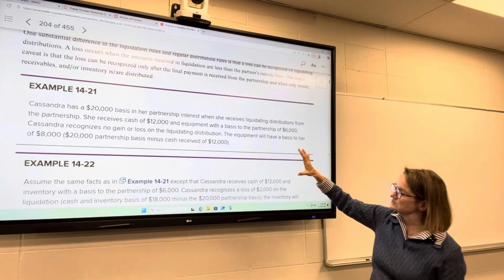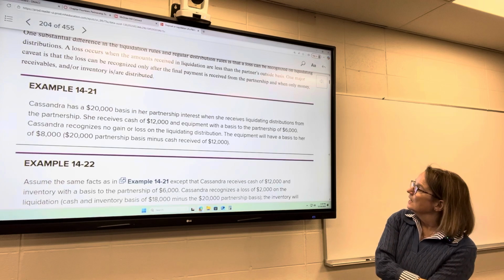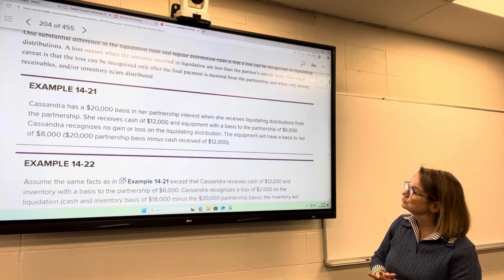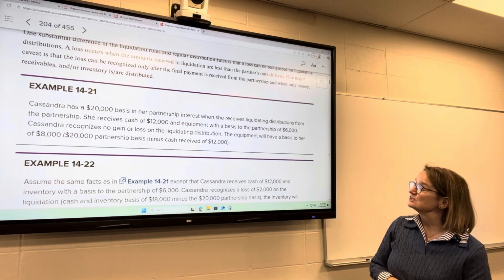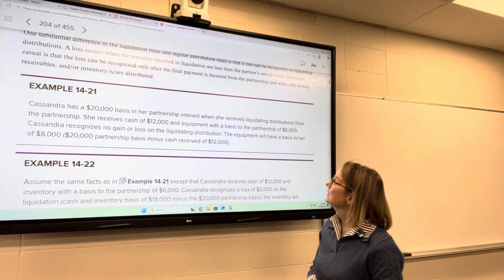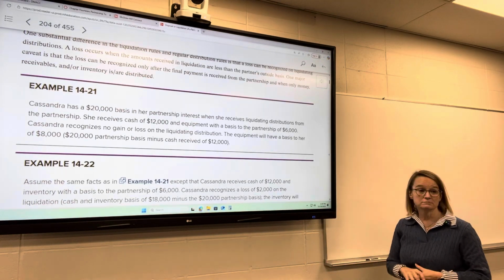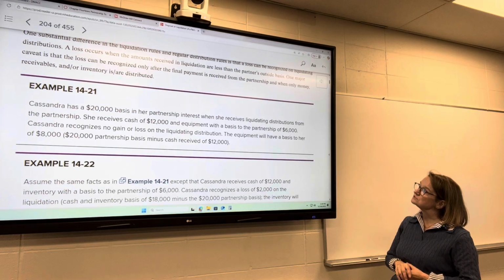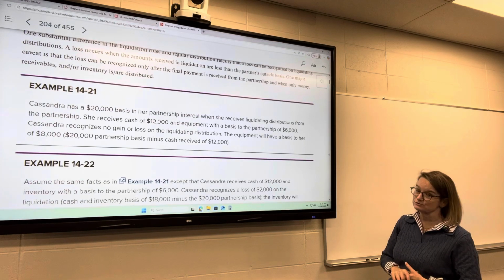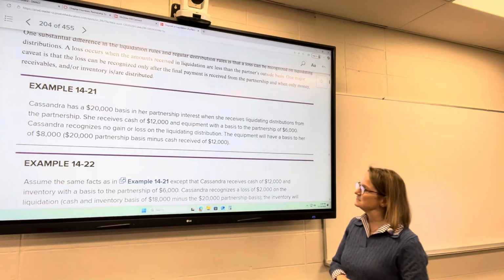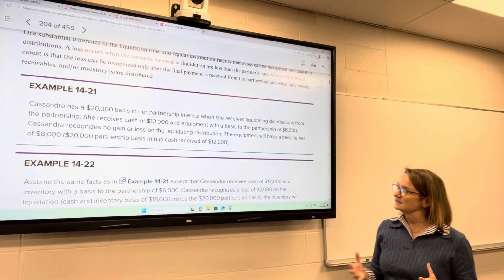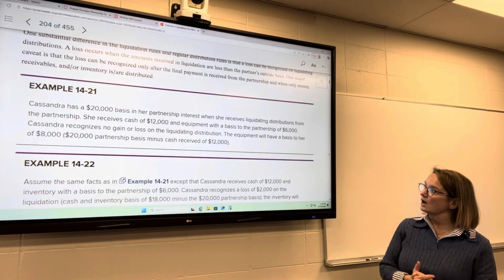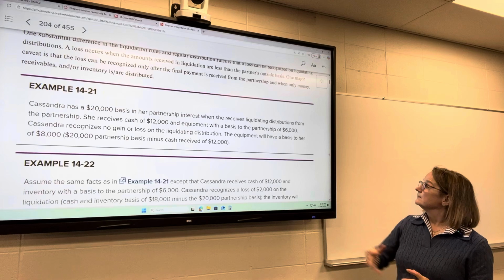But so here's an example. Cassandra has a $20,000 basis in her partnership. When she receives a liquidating distribution from the partnership, she's going to get $12,000 of cash, so a $12,000 check, equipment with a basis to the partnership of $6,000, so now we're up to $18,000. In this case, Cassandra is recognizing no gain or loss on the distribution.